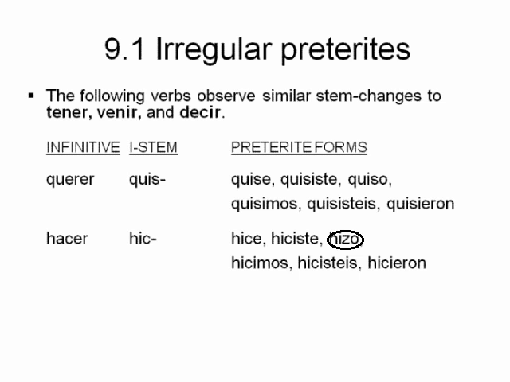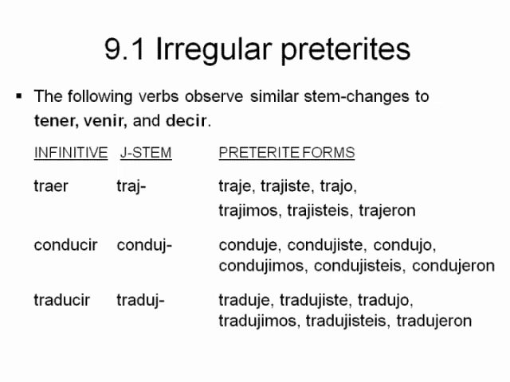Please be sure that you're aware of that, because in your book and in the work online, it doesn't necessarily draw your attention to it. It just hopes that you're going to notice it. Okay? Moving along, we're going to look at some verbs in the J group other than decir. The ones we're going to look at are traer, conducir, and traducir. As I mentioned, most of these verbs in the J group will be CIR verbs. Traer, of course, is not, so let's look at it first.